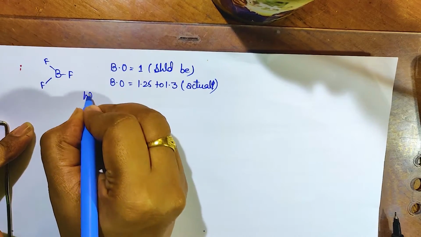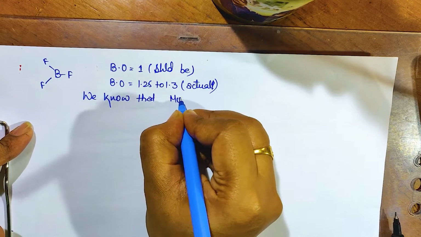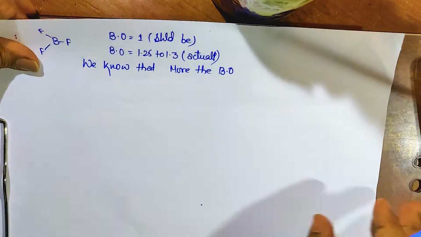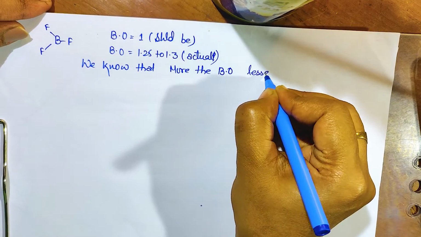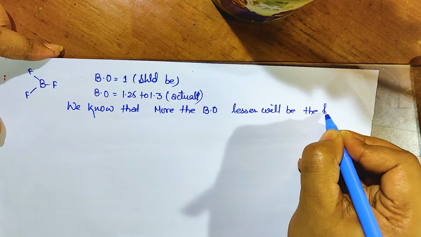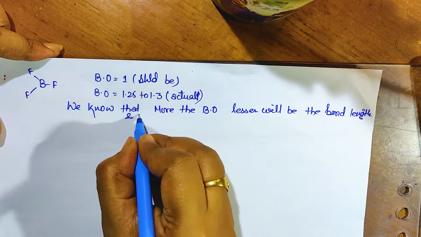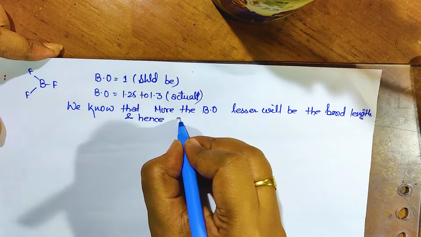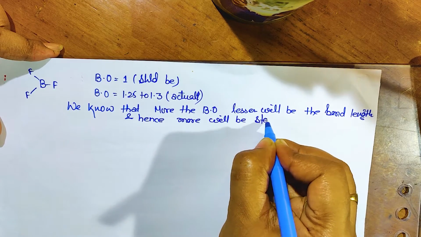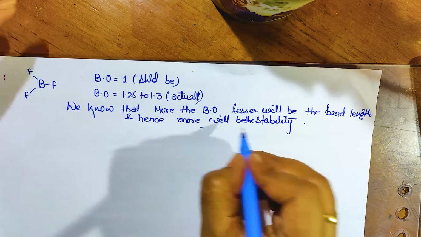So we can say that we know that the more the bond order, the lesser will be the bond length, and hence more will be the stability. Yes, any problem in this? So this is the point.